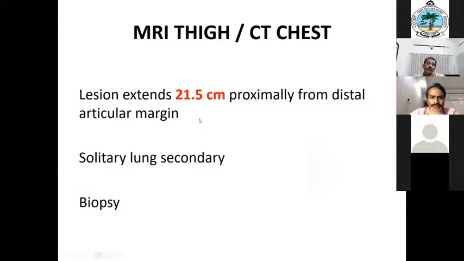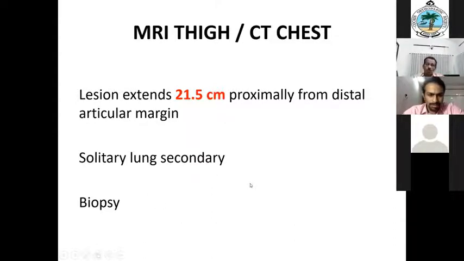And there is a lesion that extends 21.5 centimeters proximally from the distal articular margin. So that is the proximal extension in the initial MRI. And the CT chest showed a solitary lung secondary. So definitely we have done the biopsy also. Now how will you proceed?